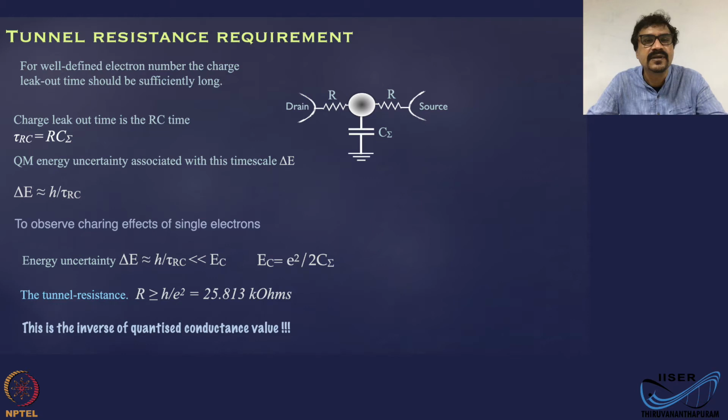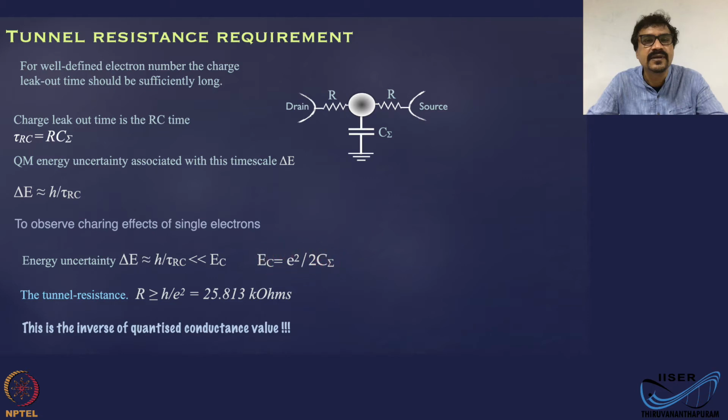Now, the energy uncertainty associated with this charge leak out is given by the quantum mechanical energy-time uncertainty relation, that is delta E delta t is approximately h. So the energy uncertainty associated with this time is h by tau RC. And this energy uncertainty should be much lower than the robust energy scale that we are discussing, that is the charging energy.